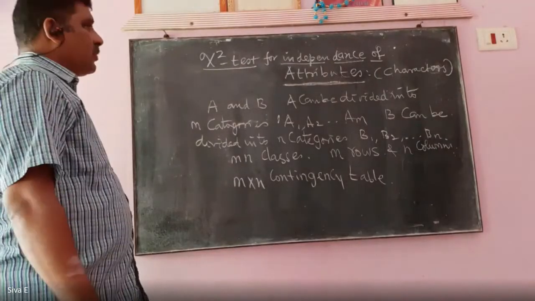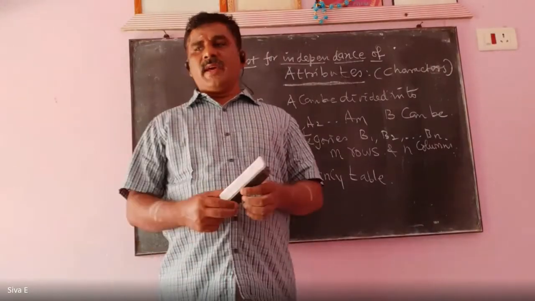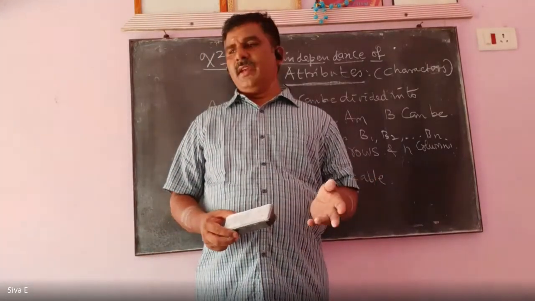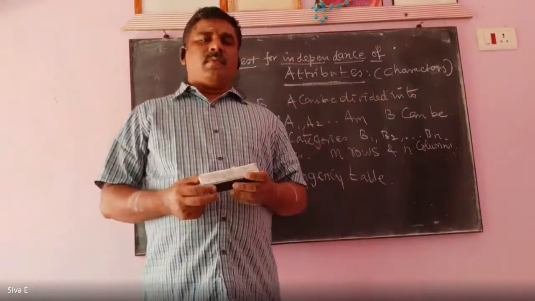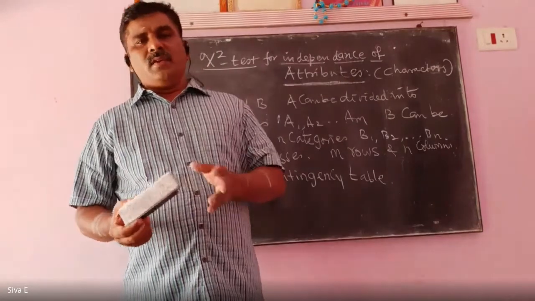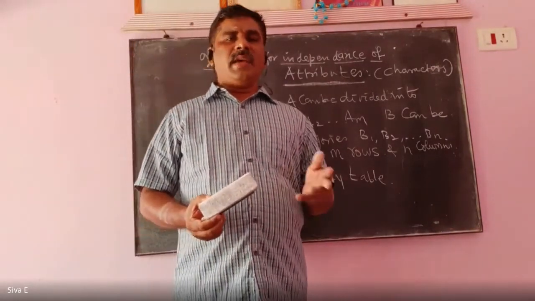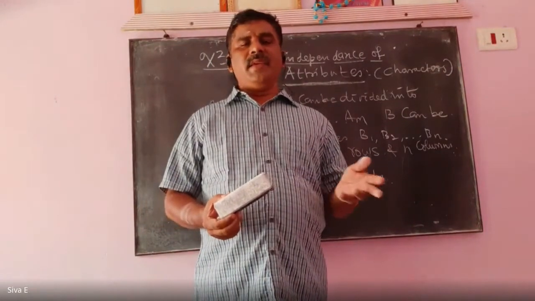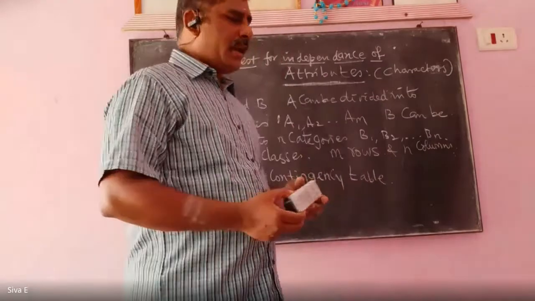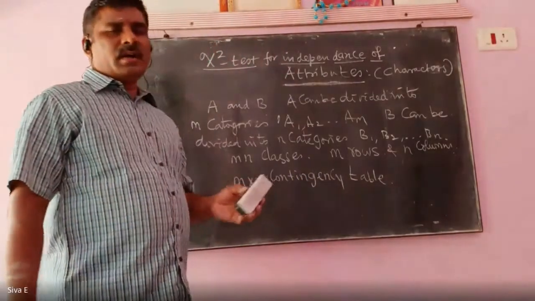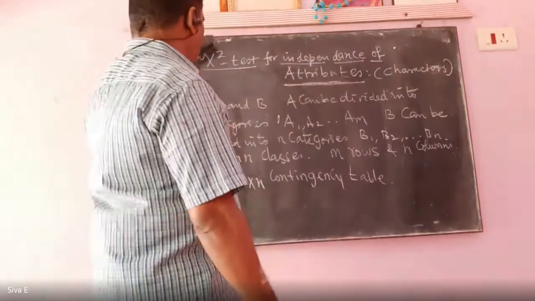See, the chi-square test for independence of attributes is where we have to check whether the two characters are dependent or independent. So the population can be divided into two major categories, A and B. A has M categories, B has N categories. So we can write one table or matrix, that is called the M by N contingency table.